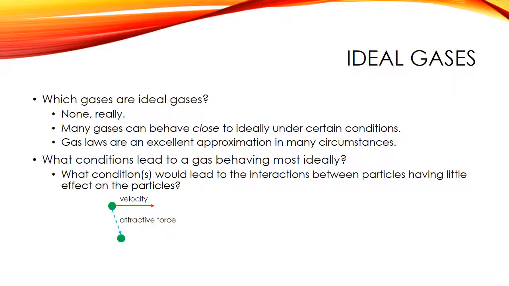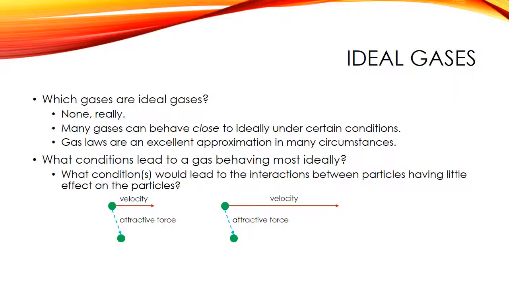But ask yourself, what if this particle was moving much faster? What if that particle that was being attracted here on top was going a lot faster, something like so? Well, if the particle is moving fast enough, that force that's pulling it is going to have very little effect on it. In fact, we could get the particles moving so fast that it'd be as if there's almost no attractive force there.